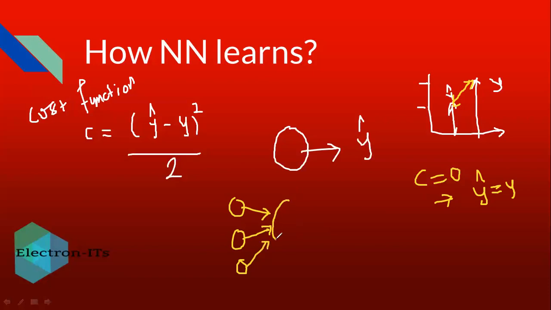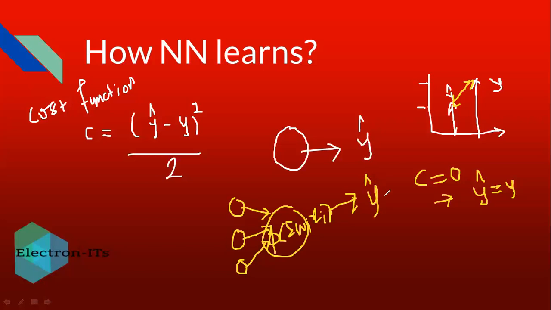Then using an activation function phi and the summation of wi into xi, you are generating some y dash.